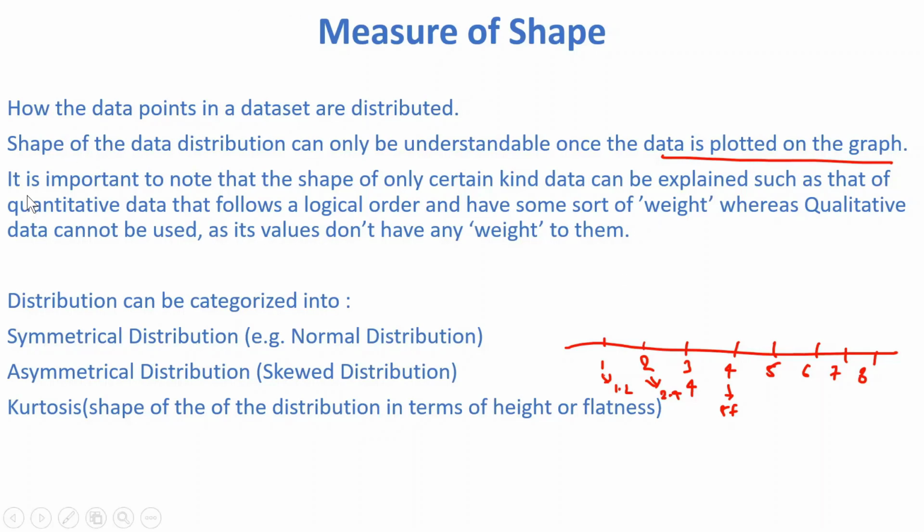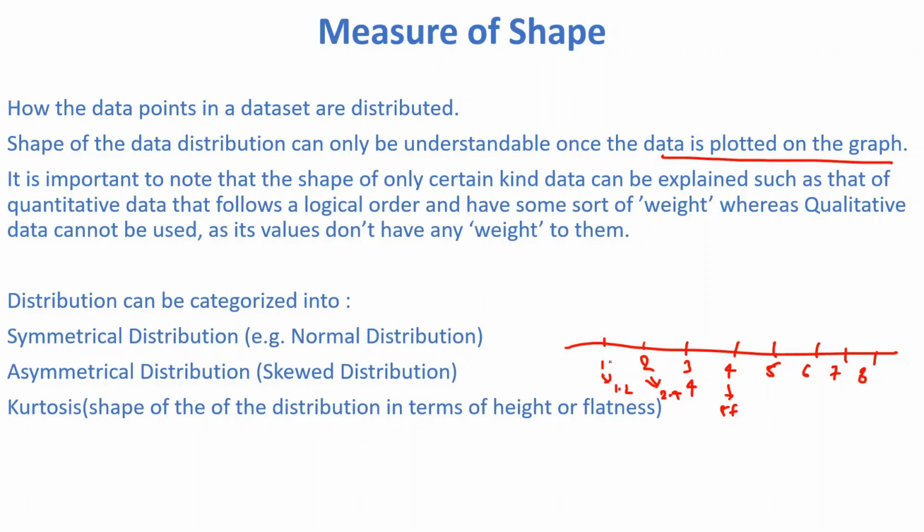And also one important point is that the shape of any certain kind of data can be explained only for quantitative data, which follows a logical order and has some sort of weight, whereas qualitative data cannot be used because qualitative data doesn't have any weight, any measurable value.